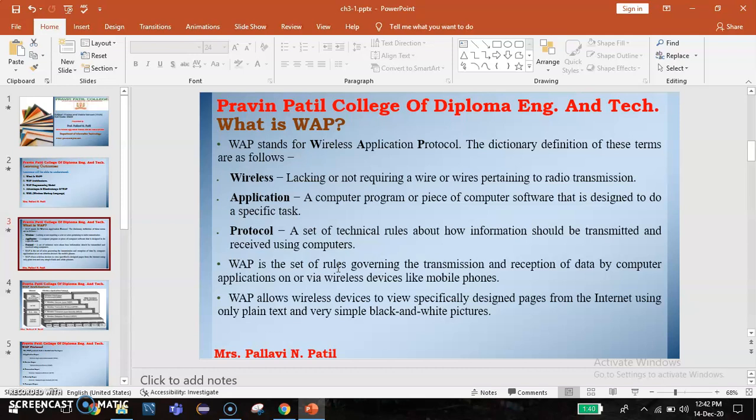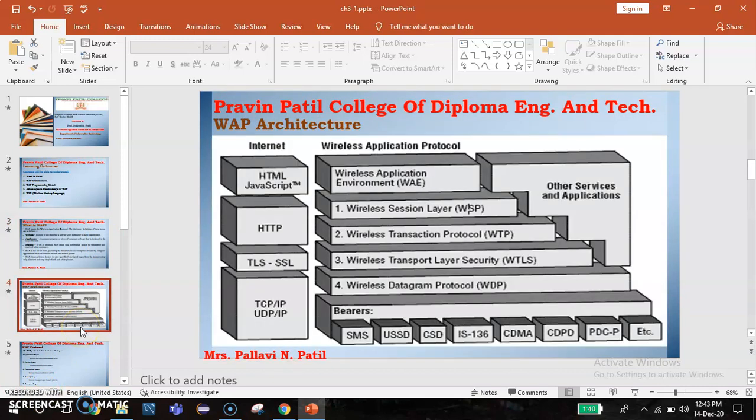WAP allows wireless devices to view specifically designed pages from the internet using only plain text and very simple black and white pictures. WAP, that is Wireless Application Protocol, is a universal open standard developed by the WAP Forum to provide mobile users of wireless phones and other wireless terminals. WAP is a standard that represents the first successful, broadly available environment to deliver information, data and services, to both enterprise and consumer users over wireless networks. That is WAP.